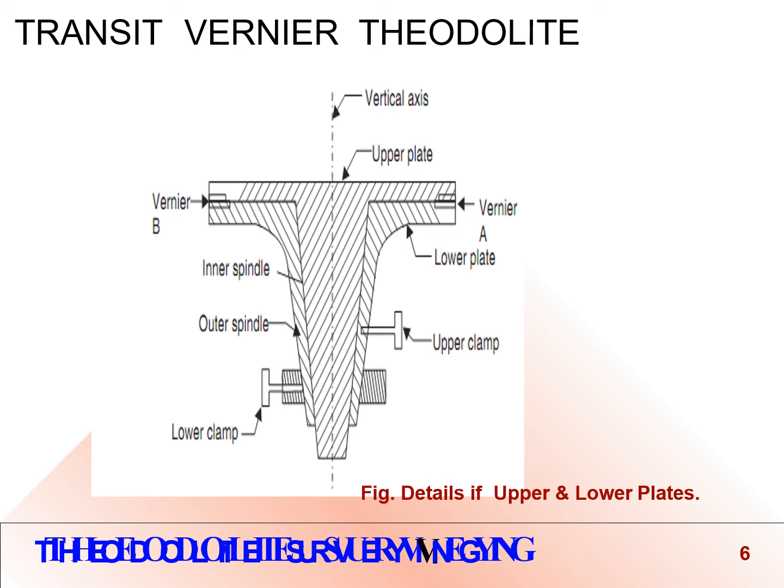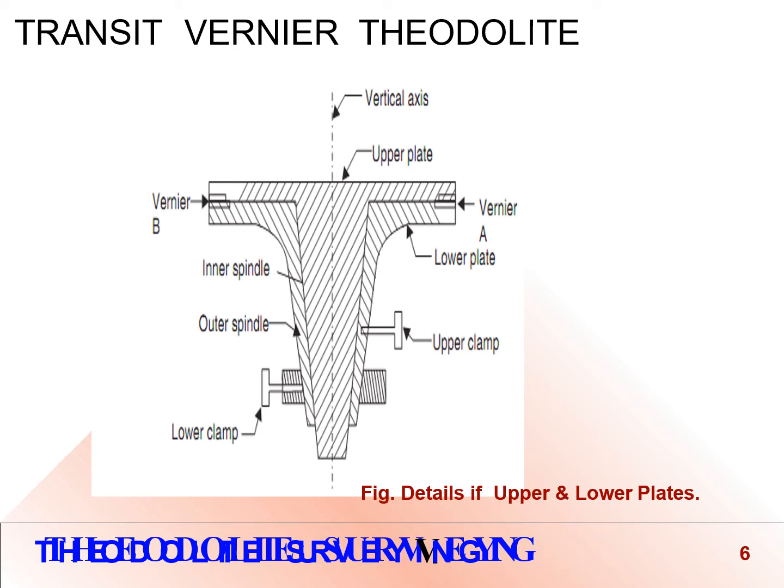So this is important: the lower clamp and upper clamp. These are two clamps. When you fix both clamps, the telescope cannot be rotated in the horizontal plane. But when you release one of these clamps, the telescope can be rotated. But when to operate the lower clamp and when to operate the upper clamp is again a more important issue.